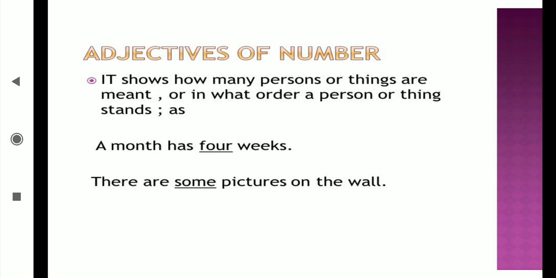A month has 4 weeks. How many weeks? 1 2 3 4. Can you count the weeks? Yes, that's why this countable comes under the adjective of number. There are some pictures on the wall. Then some means I can count the pictures. One picture, two pictures, three pictures. If I have kept some pictures in front of me, and somebody says to me, count these pictures, can I count? Yes, it is easy. 1 2 3 4. That's why some pictures, some, also comes under the adjective of number.